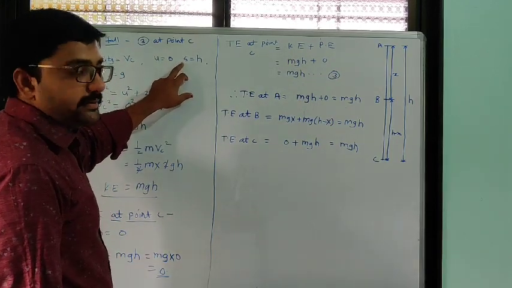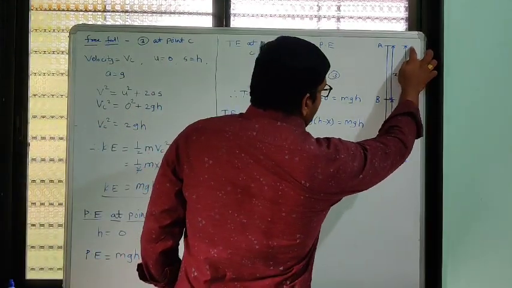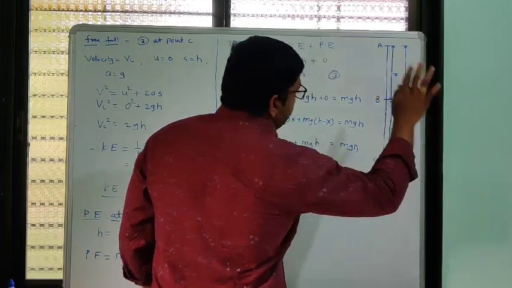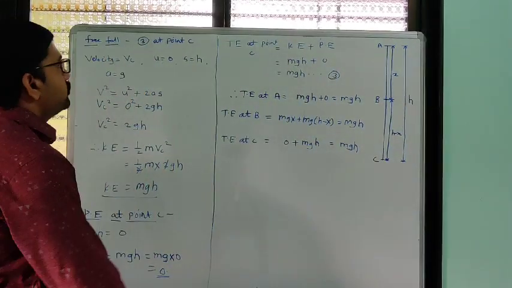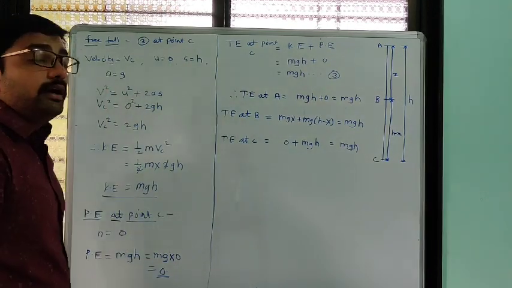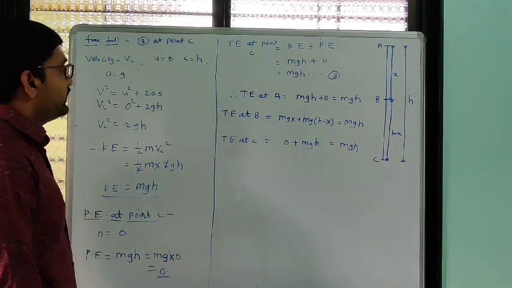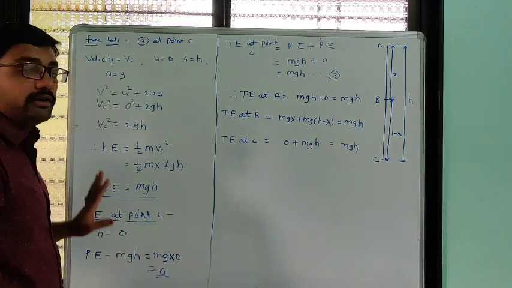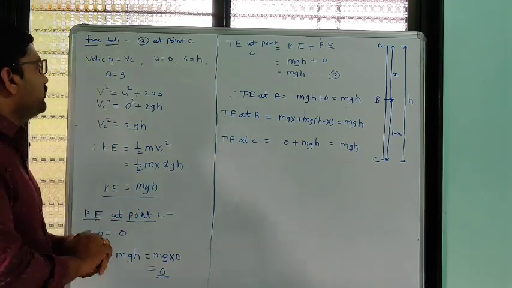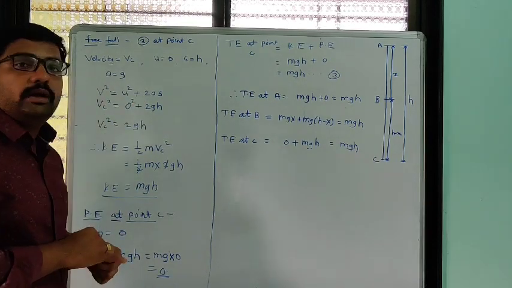Now how much displacement occurs? S is the displacement. When it starts from A and reaches the ground, the displacement is how much? H. H is the displacement. So S is equal to h, and it falls under the action of gravitational force, so the acceleration will be the acceleration due to gravity. So now here, according to Newton's equation of motion, v square is equal to u square plus 2as.